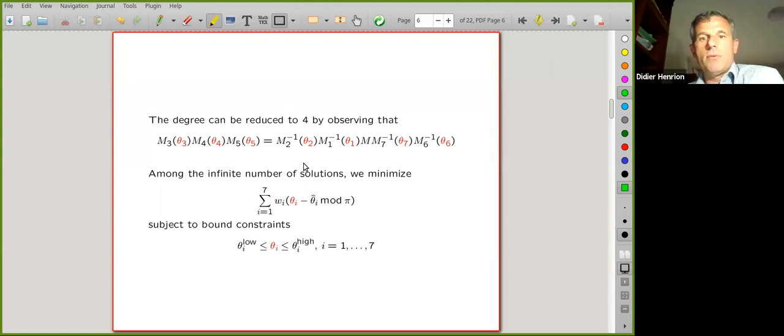As I said, if there are 7 degrees of freedom, 7 angles, there are infinitely many solutions. And among all these solutions, this continuum of solutions, we may want to minimize some objective function. Here it will be a weighted combination of differences between the angles to be found and desired angles, denoted here by theta hat. Of course, this is subject to physical constraints on the position of the various joints of the robot. These are bound constraints, numbers which are given, constraints on the angles.